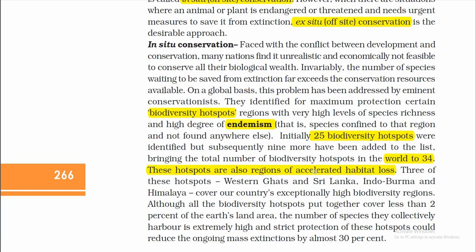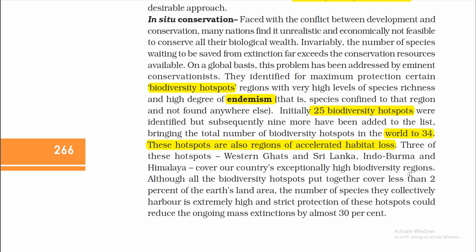These hotspots are also regions of accelerated habitat loss. Three of these hotspots, Western Ghats and Sri Lanka, Indo-Burma, and Himalaya, cover our country's exceptionally high diversity regions. Although all the biodiversity hotspots put together cover less than 2% of the Earth's land area, the number of species they collectively have is extremely high, and strict protection of these hotspots could reduce the ongoing mass extinction by almost 30%.